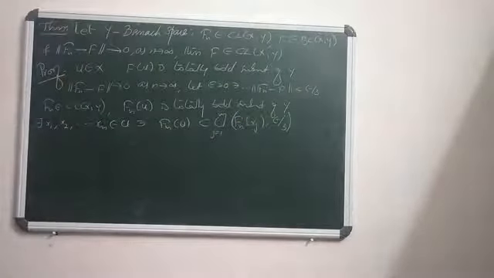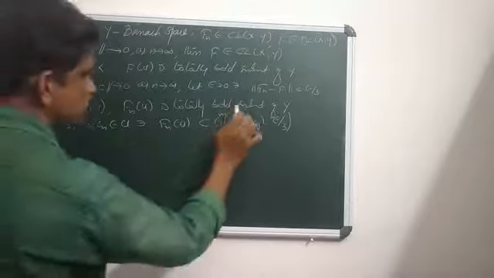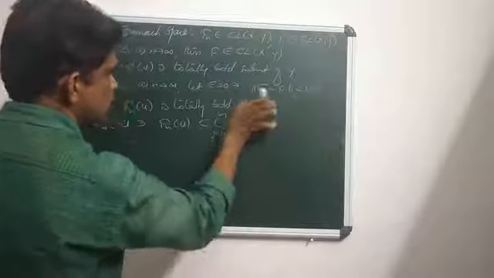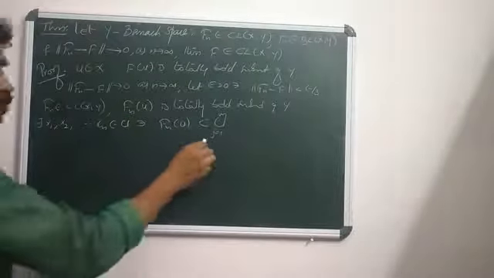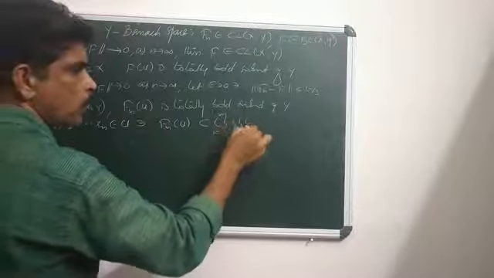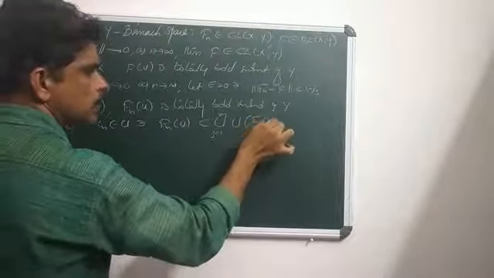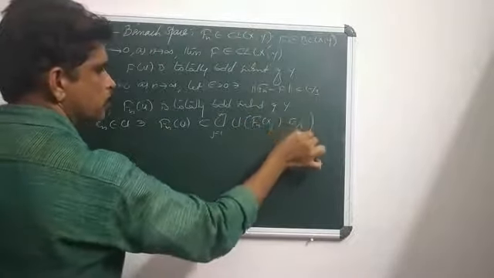Since Fn is totally bounded, Fn(U) is a part of the union, j ranges from 1 to n, of the open balls Fn(xj), epsilon by 3.